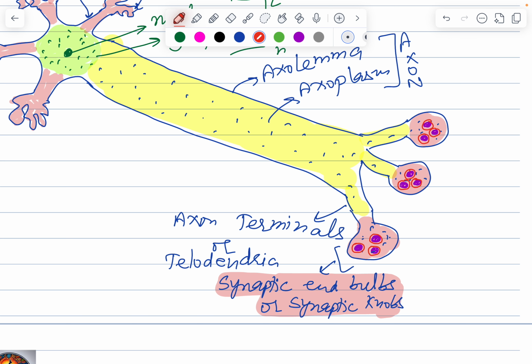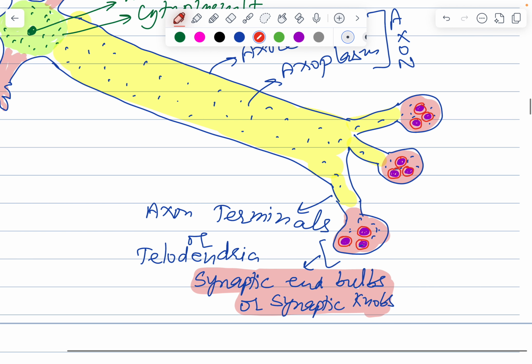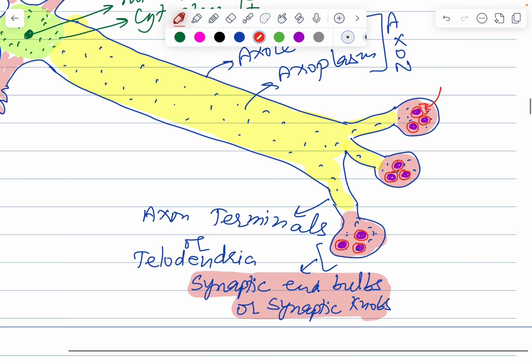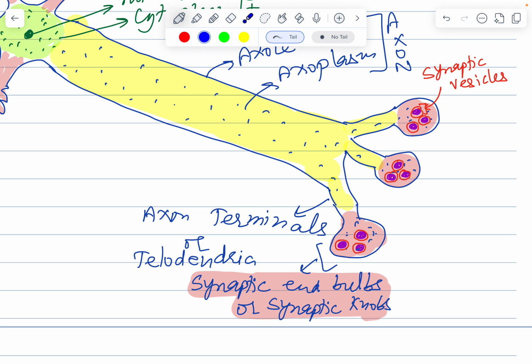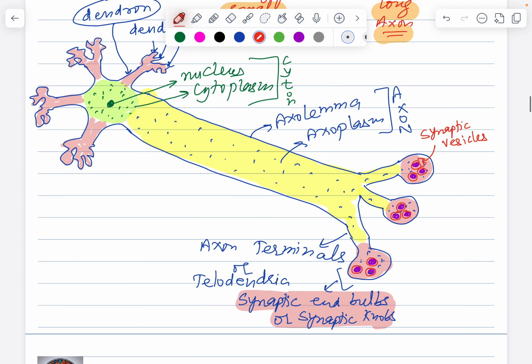Okay, so these lipid bound neurotransmitter chemicals are called synaptic vesicles. So don't confuse the terms. The entire ball is the synaptic end bulb or the knob, but every single small structure inside it is called the synaptic vesicle. So as I told you, what exactly is the synaptic vesicle?